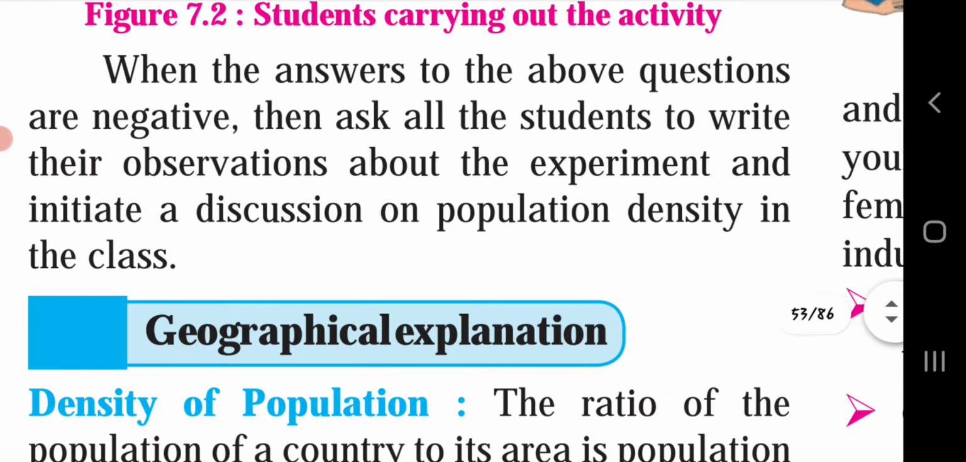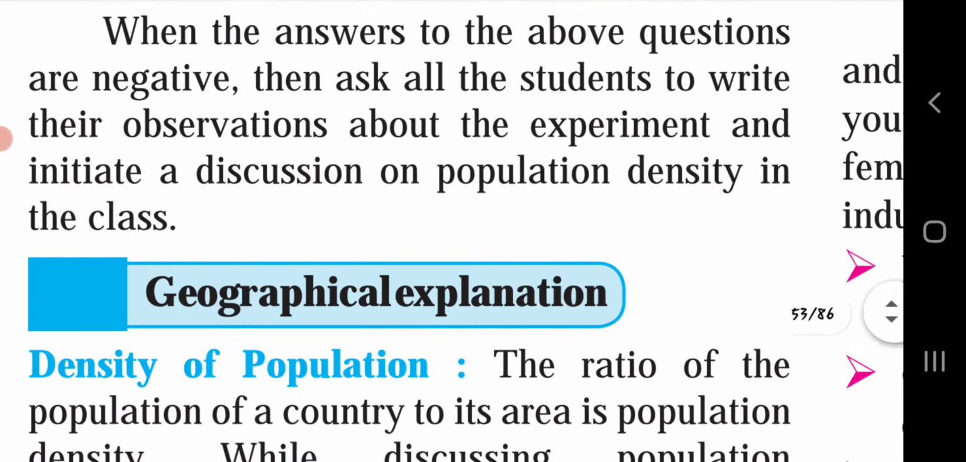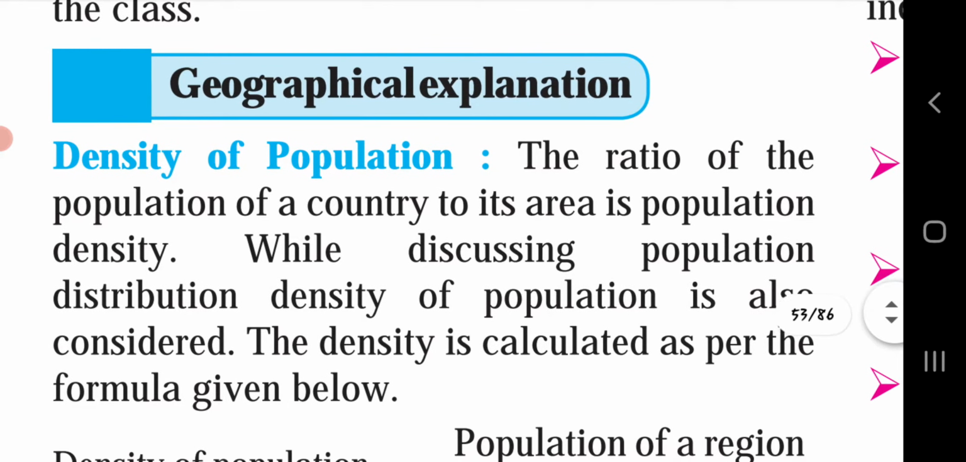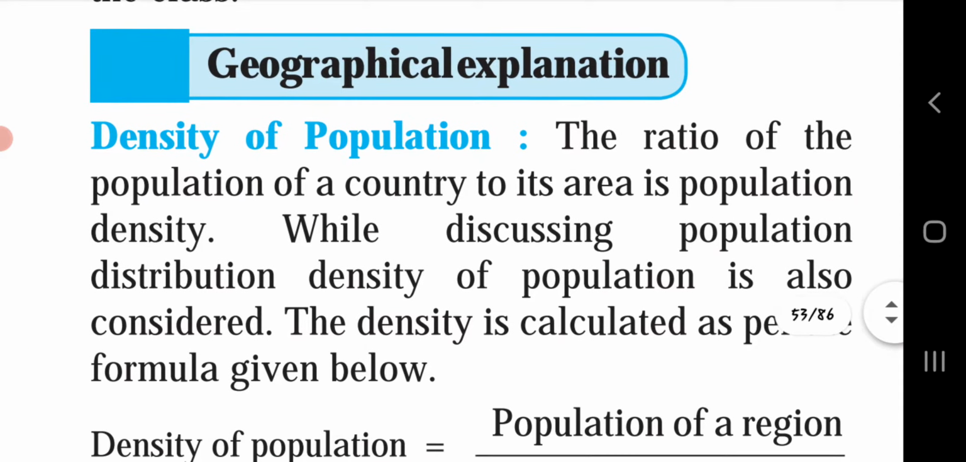When the answers to the above questions are negative, ask all the students to write their observations about the experiment and initiate a discussion on population density in the class. If you take the example of our house, is there any function in your house? In that situation, you will see that it is difficult to move in the room.